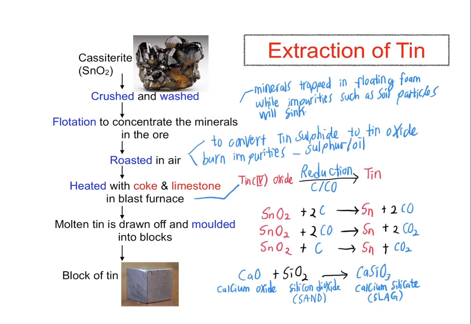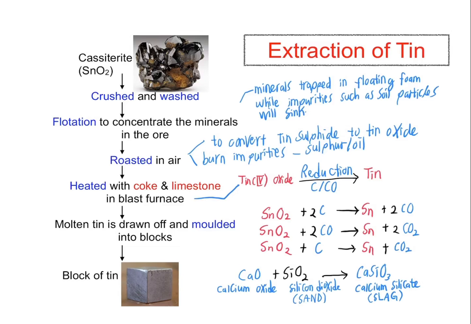Last but not least, we will discuss the extraction of tin, which is very similar to the extraction of iron. Tin is extracted from cassiterite ore that contains tin(IV) oxide, SnO2, as the main compound. First, the cassiterite ore will be crushed and washed, and the minerals will be concentrated by trapping the minerals in floating form.